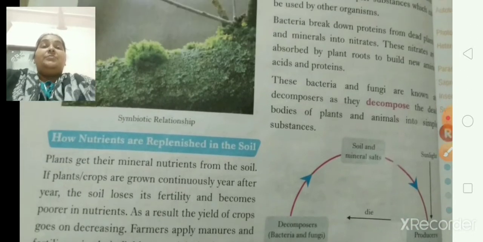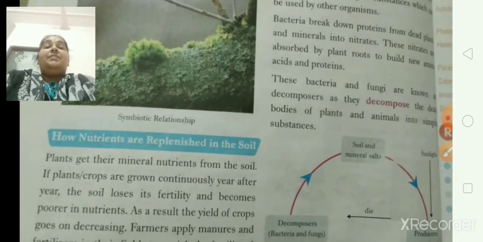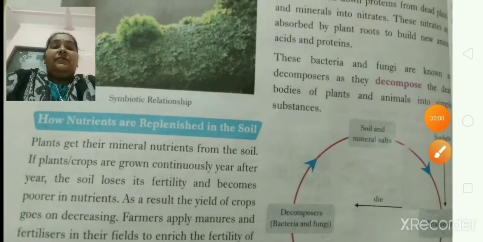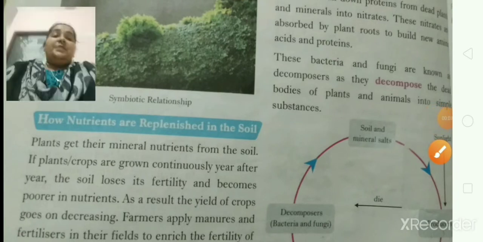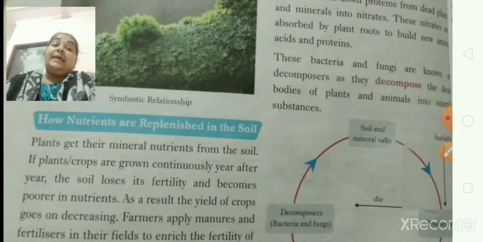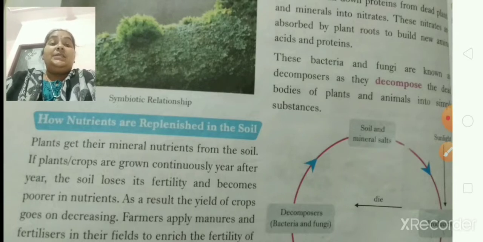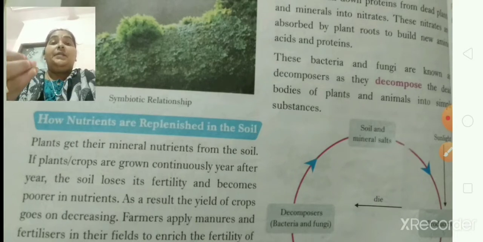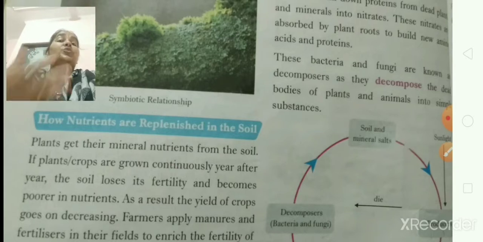Now next comes how nutrients are replenished in the soil. What do you understand by the word replenish? In one sentence I can make you understand. Replenished means that a place which is used by us or by anybody, whose fertility decreases and is used up, we are going to fulfill it again with new work. So that is called replenished, to make it new and full again.